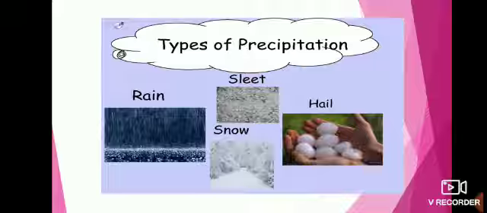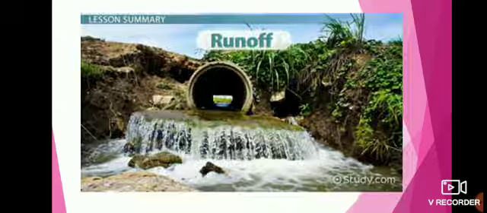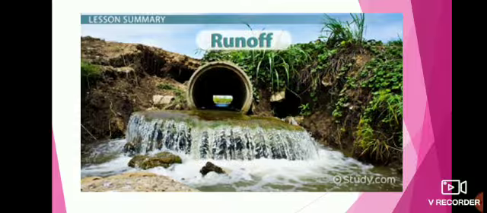Next we go to collection of water. Now water soaks into the ground. Water collects on Earth's surface. Sometimes it flows off before collecting. We see collection of water in lakes, ponds, oceans, rivers, streams. And runoff: some water runs off on the Earth's surface. Here you are seeing runoff water. This is the fourth stage of water cycle or hydrological cycle.